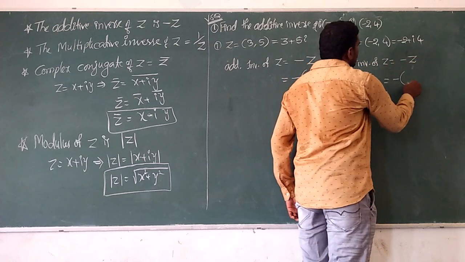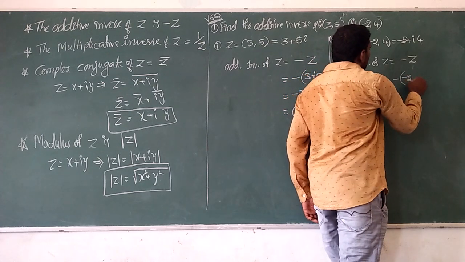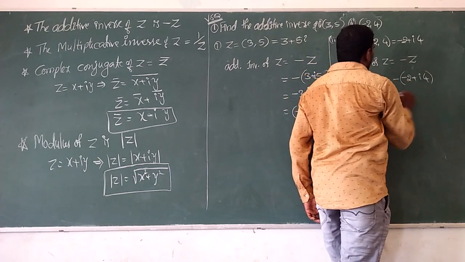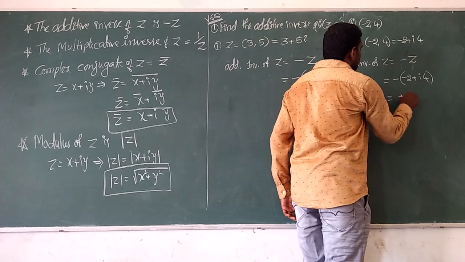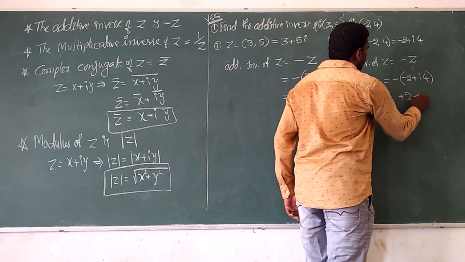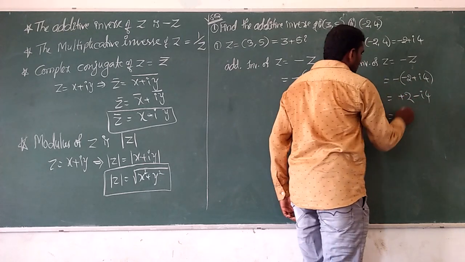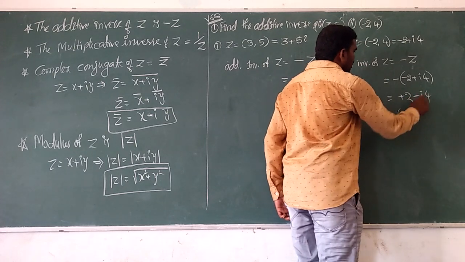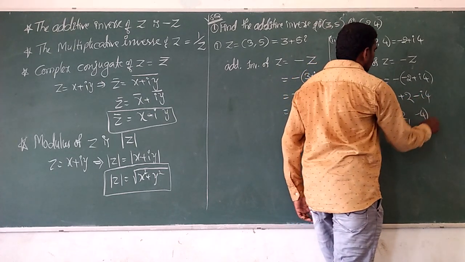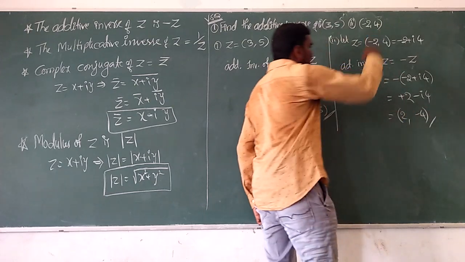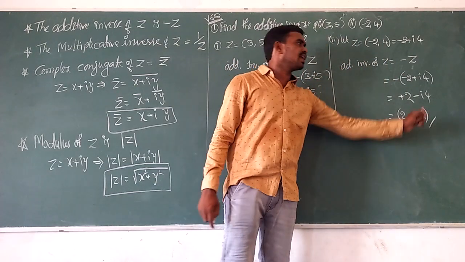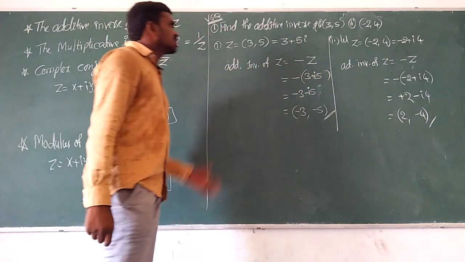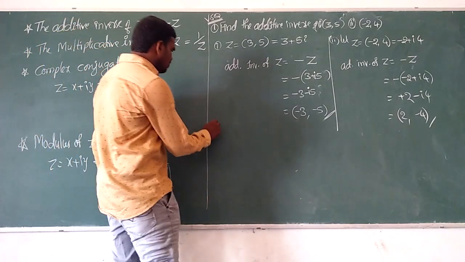What is z here? Minus 2 plus 4i. So minus into minus gives plus 2, minus into plus gives minus 4i. So here the real part is plus 2, the imaginary part is minus 4. So the additive inverse of minus 2 comma 4 is 2 comma minus 4. So this is one of the questions. Let us see one more question.